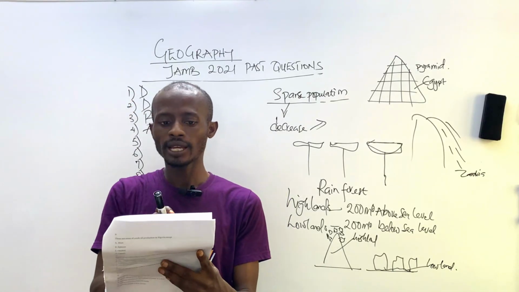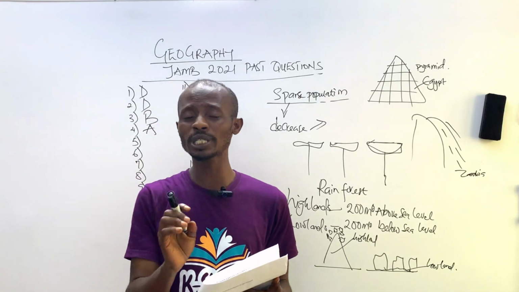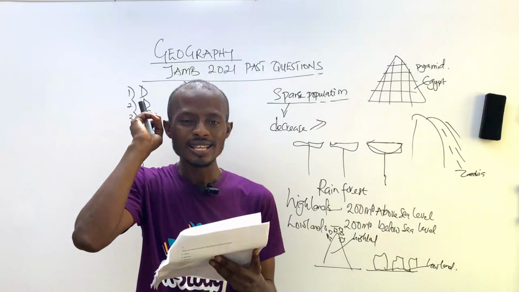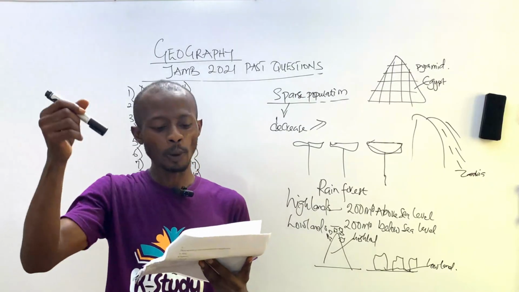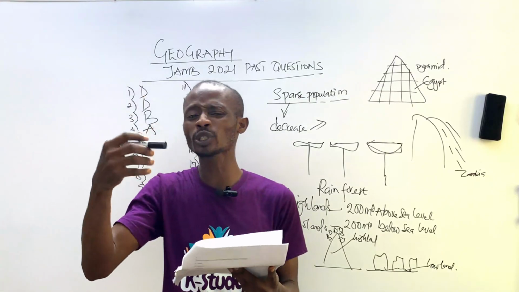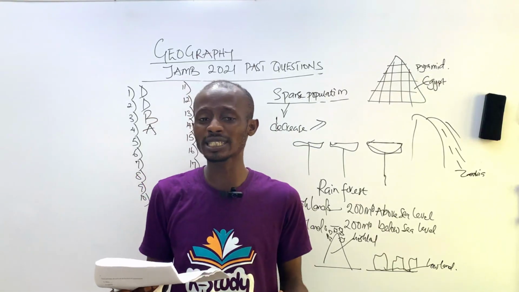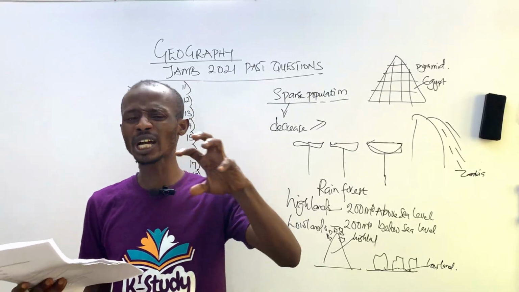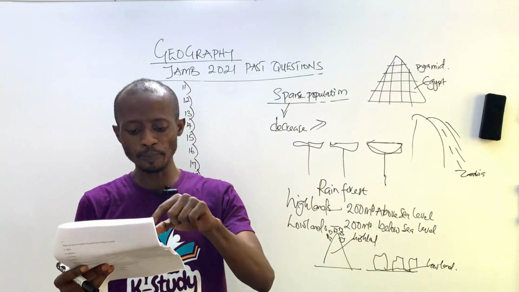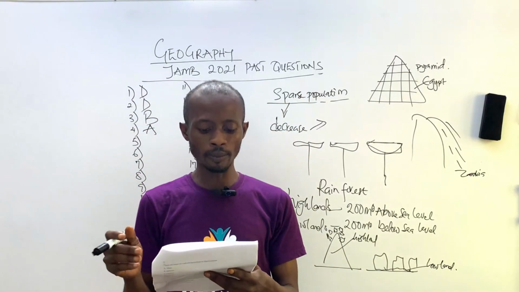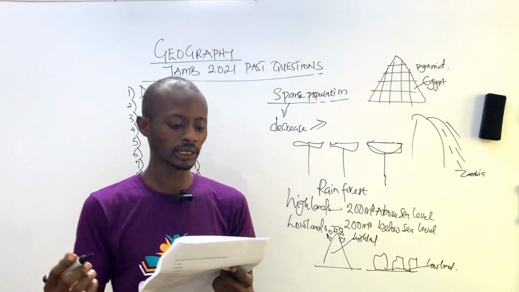Categorically with this pair, the state with the highest population density will be Anambra because it's more commercialized. The reason is that it's the more commercialized state on this pair, though it is not the highest population density state in Nigeria. The highest population density state in Nigeria is a place with more commercial activity and more industry, which is Lagos State. But on this pair, I think Anambra takes the lead. So Anambra is the highest population density with this pair, compared with Bayelsa, Ogun, and Niger State.